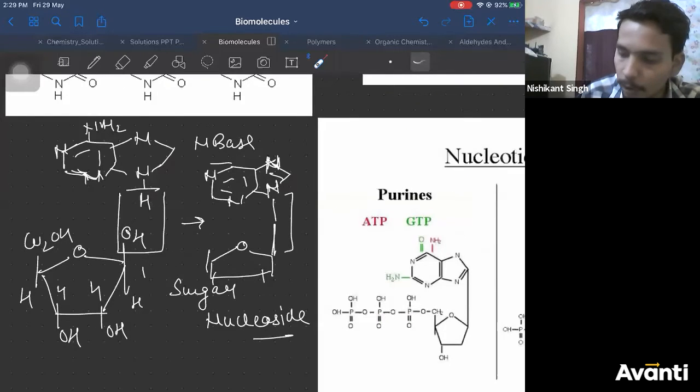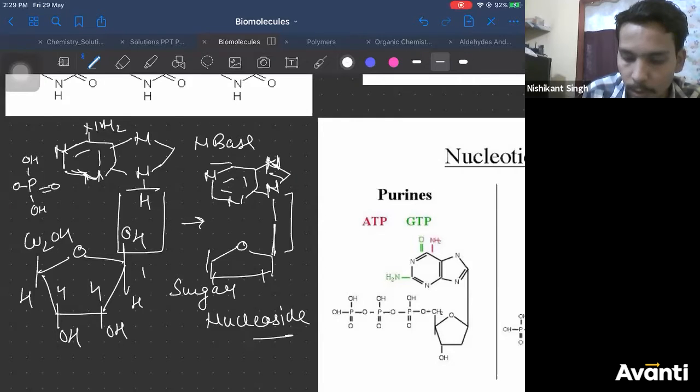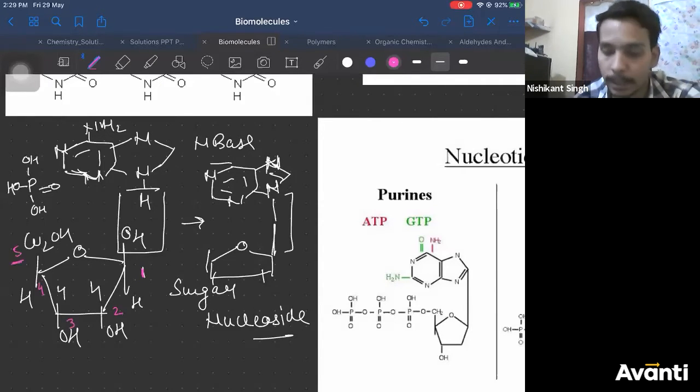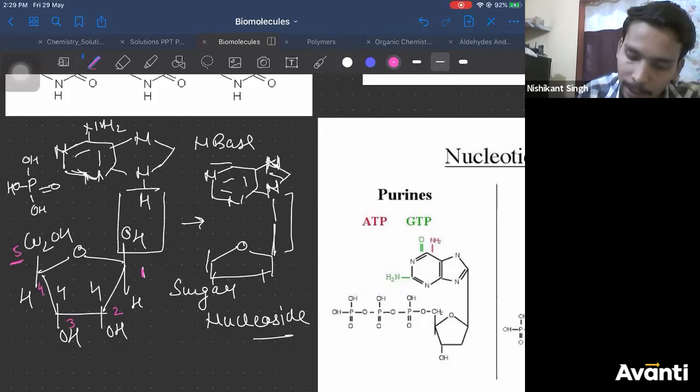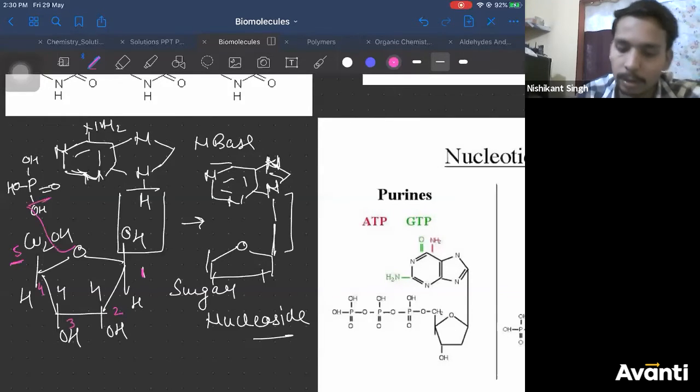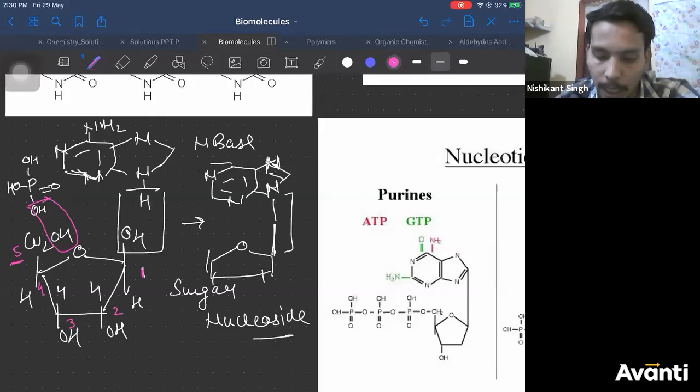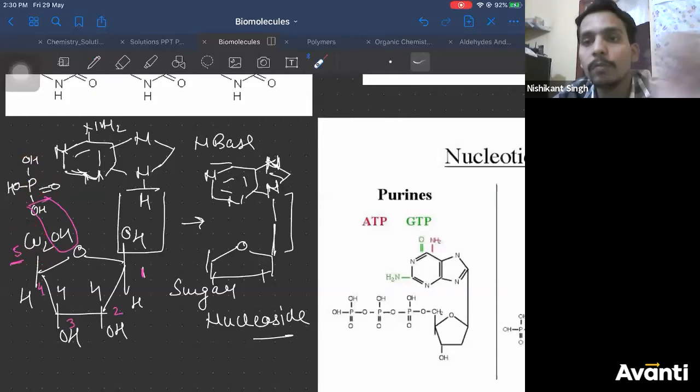Now let me take phosphoric acid here. Let me take P, OH, OH, double bond O, OH. Let me number it. This was my first carbon of ribose, second, third, fourth, fifth. Now the fifth carbon of this and phosphoric acid will eliminate a molecule of water. Now there will be a bond. See carefully. This is your carbon. So R, P double bond O, you'll get phosphoric acid.